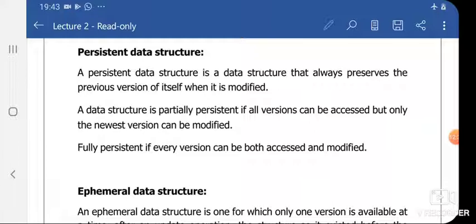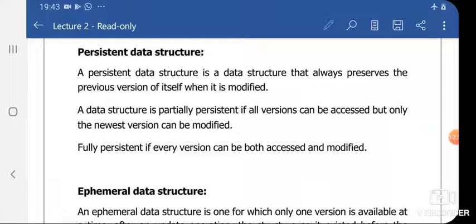So what about persistent data structure? A persistent data structure is a data structure which always preserves the previous version of itself when it is modified. When modification is done, it keeps the previous version safe. Therefore it is known as persistent data structure.